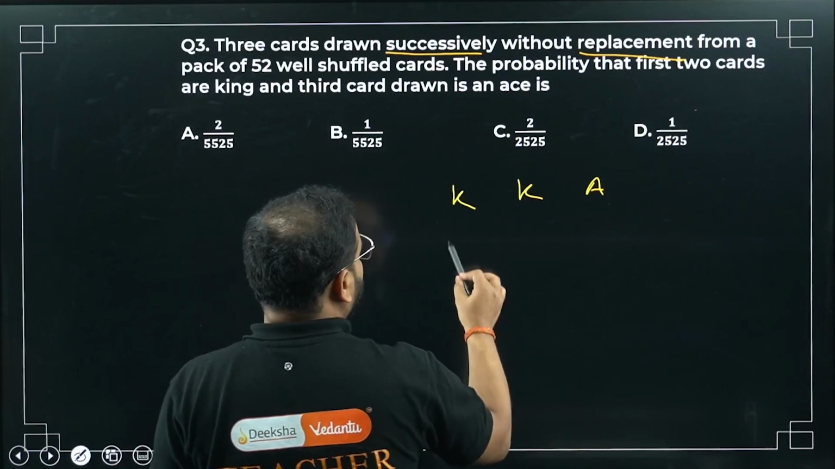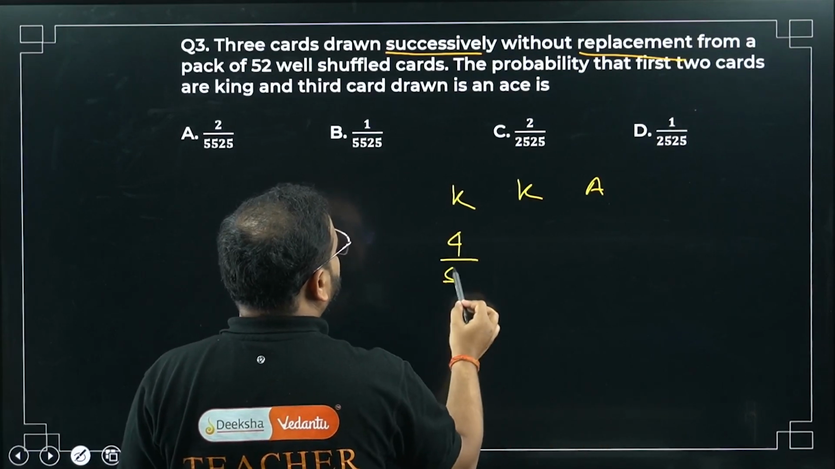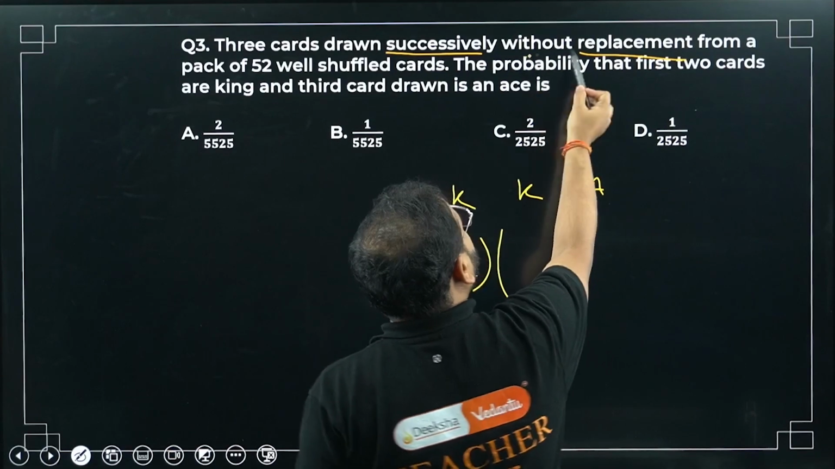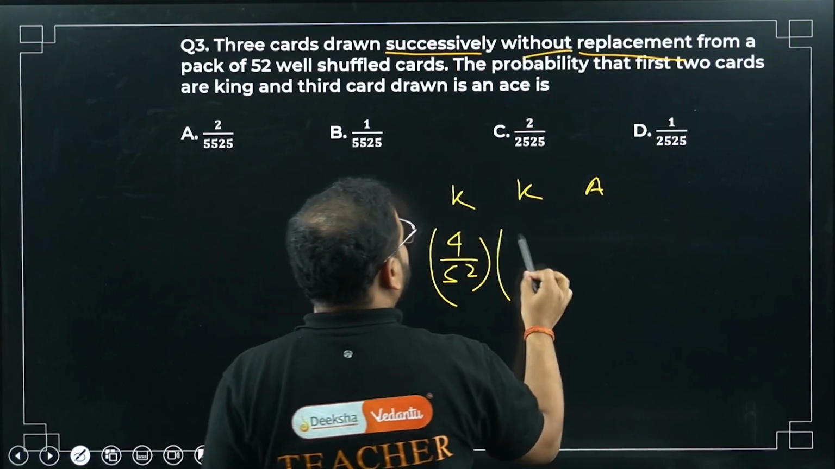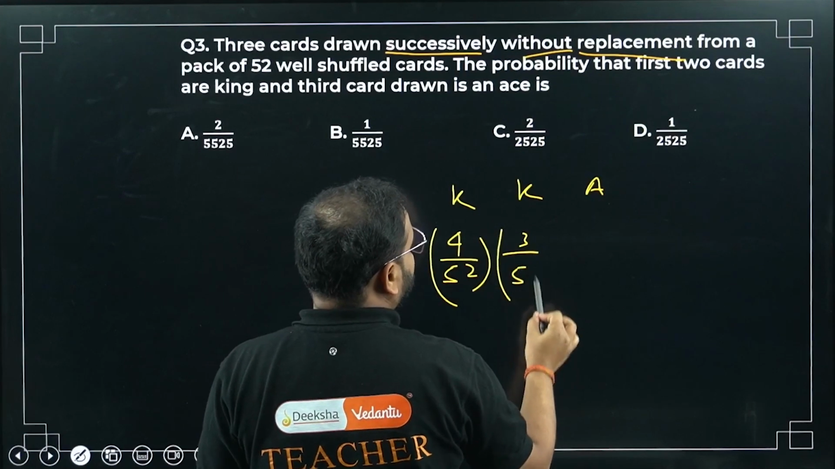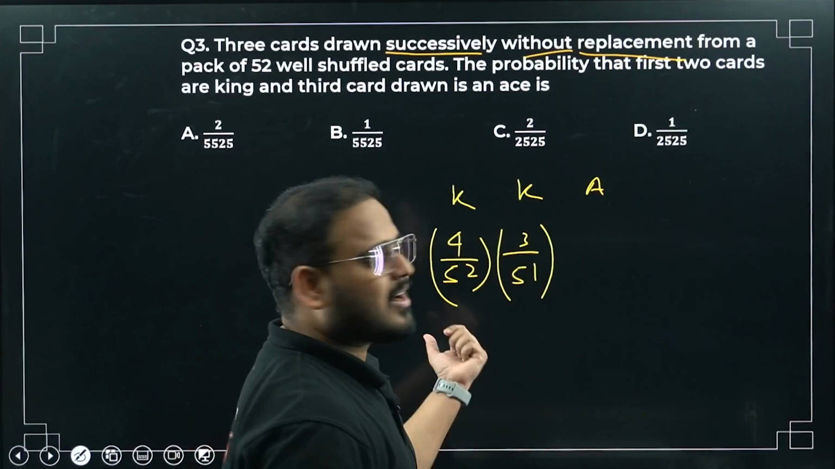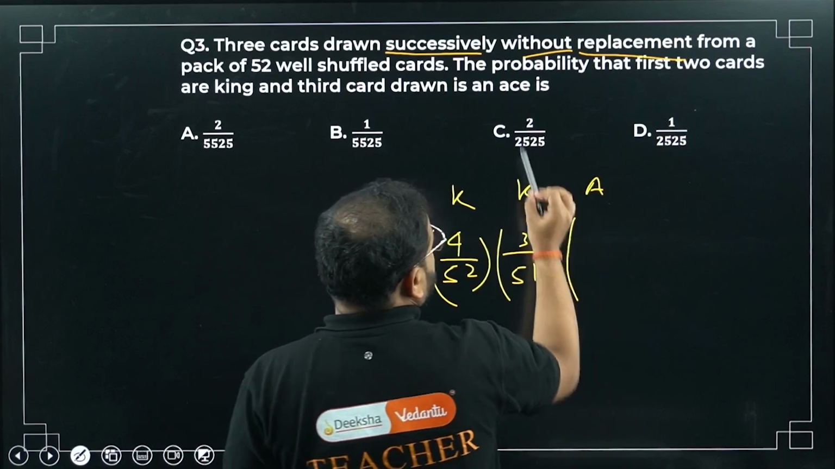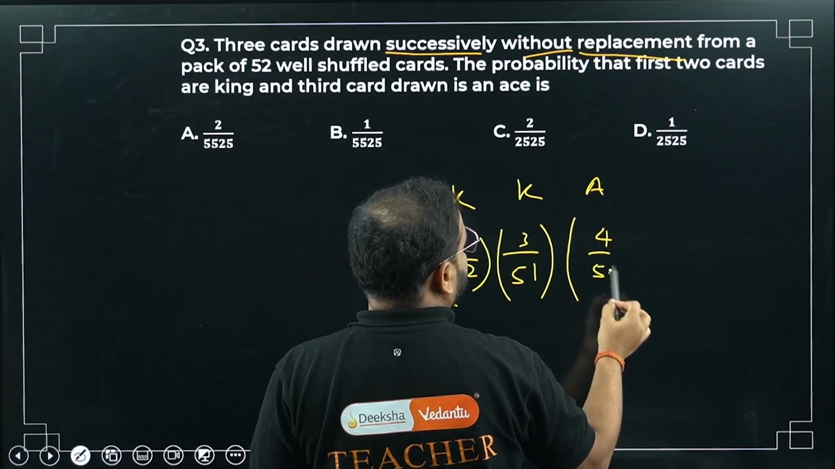So 4 out of, for the first one, 4 out of what, bacha? 52. Next one, sir, 1 king is already taken out. How come, sir? Without replacement means it is gone now. So I have only 3 kings left out of 51 cards. 51 because 1 card is less, na? Last one. Next one is what, bacha? Aces. So again 4 out of 50.